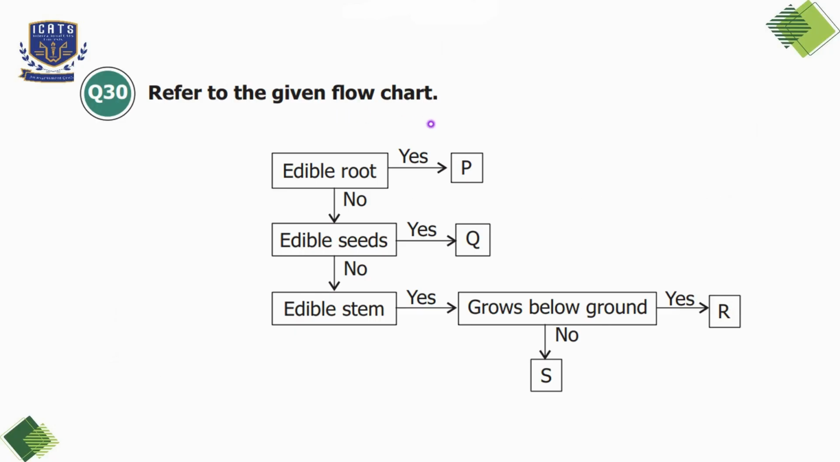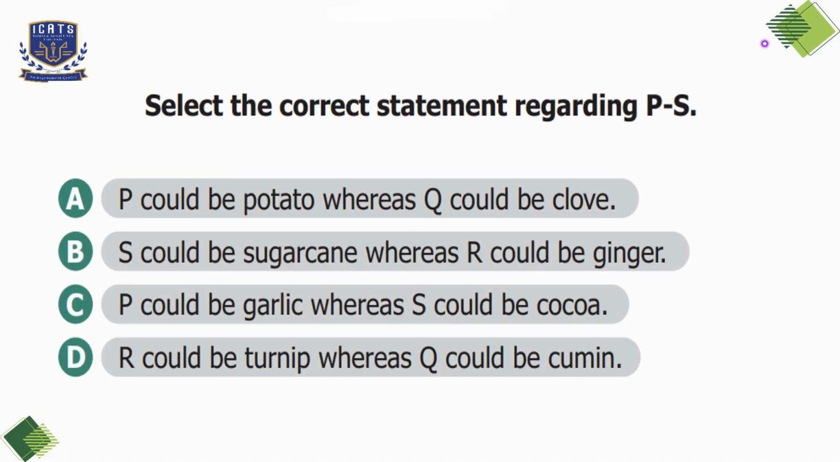Question number 30. Refer to the given flowchart. The flowchart directs to P if a plant part is an edible root, for example, carrot, turnip, and radish. And the flowchart directs to Q if the plant part has edible seeds, for example, clove, cumin, wheat, and mustard. If the edible part is a stem and grows underground, it is classified as R, for example, ginger, onion, garlic. And if the plant part is an edible stem but does not grow underground, it is classified as S, for example, sugarcane. So select the correct statement regarding P and S.